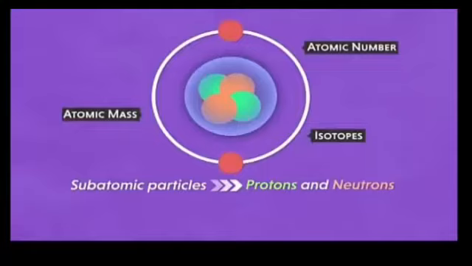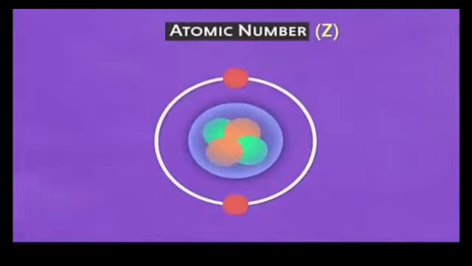So students, the reason for sharing the important points of atom over here is because atomic number and atomic mass are the two basic terms that are related to atom. So now we are going to discuss atomic number and atomic mass in detail one by one, while isotopes are studied in our next lecture. So what is atomic number? What comes to your mind, students, after listening to the word atomic number? It may be the number of an atom. So let's see. What is atomic number?